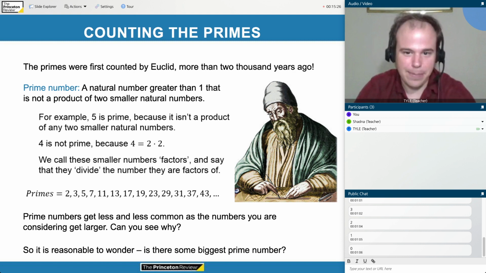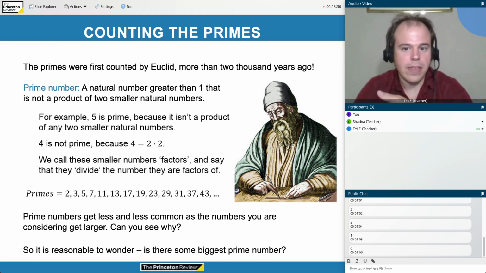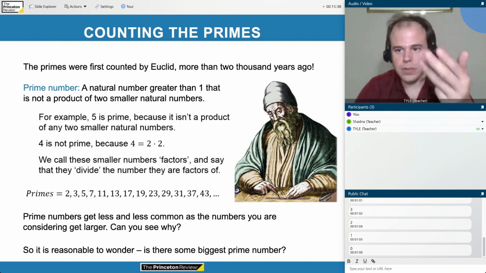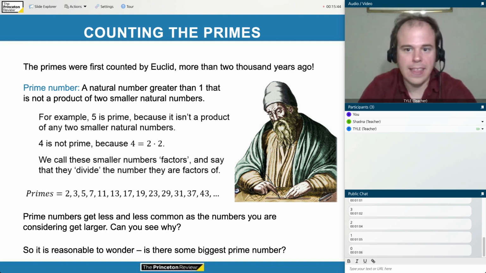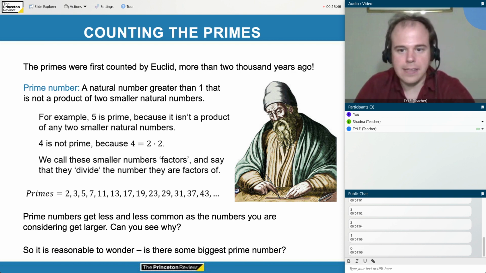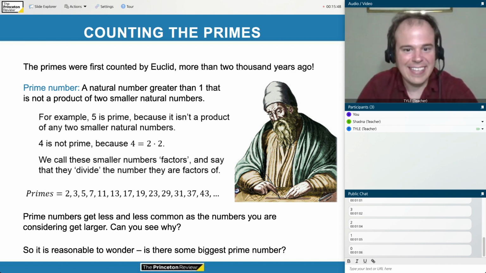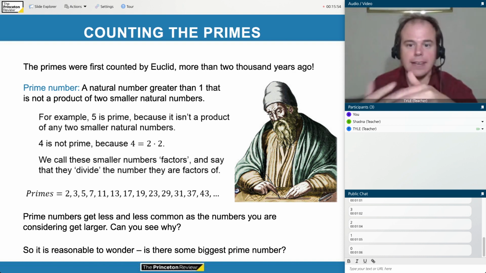First, though, what is a prime number? A prime number is a natural number which is greater than 1, which is not a product of two smaller natural numbers. Natural numbers mean the numbers 1, 2, 3, 4, 5, 6, like that. You could call them the positive integers as well. Sometimes 0 gets included. It's a little bit ambiguous. So a natural number greater than 1 that is not the product of two smaller natural numbers.